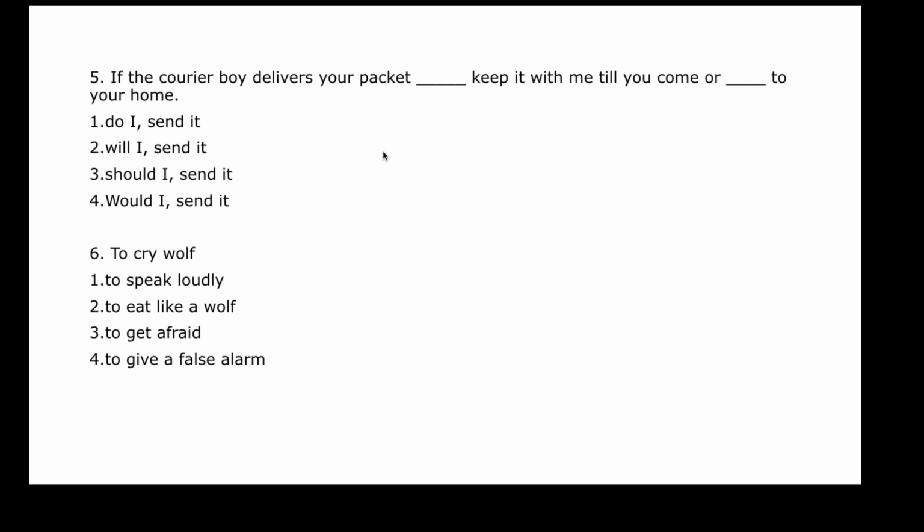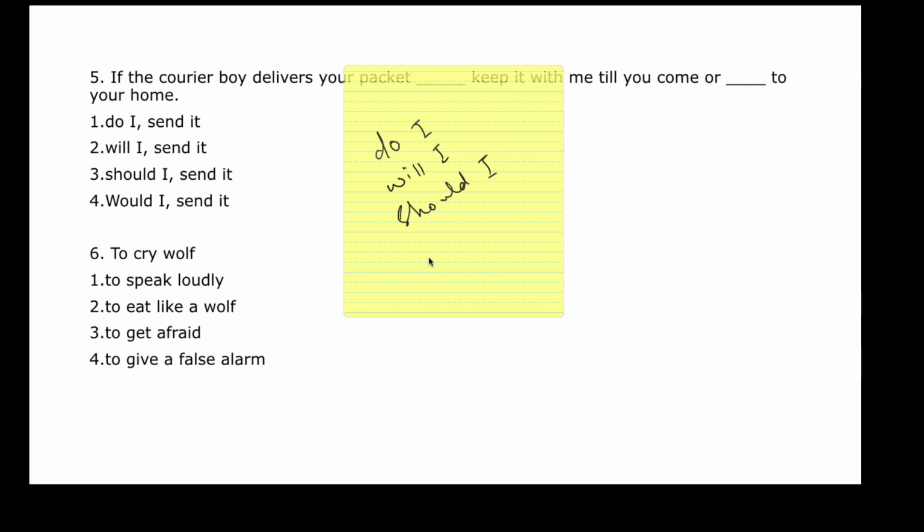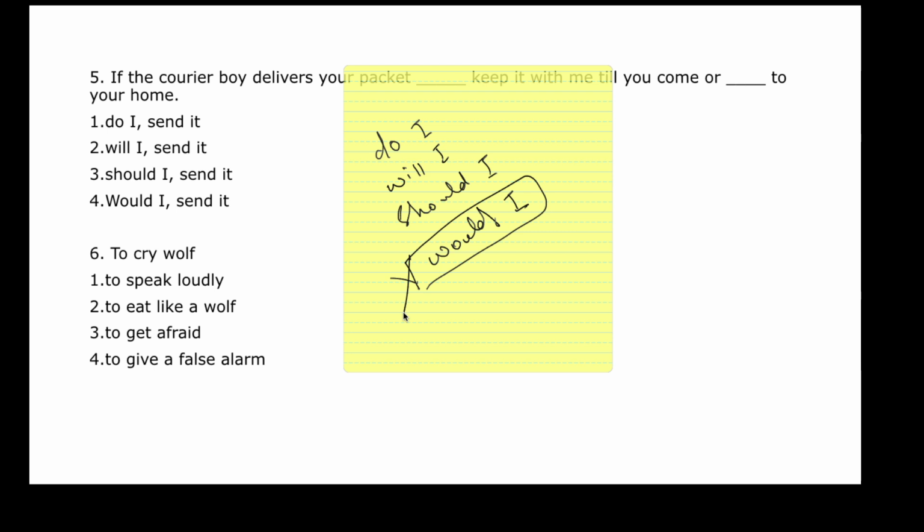Okay. So now you have four things. Do I? Will I? Should I? Would I? Now, "would I" will not be an option. Why? Because this is past. Would you have done this, the situation would have been different. This is past, so it can't be "would I" because I have to do it. It is from now, the exact time is now when I have the packet in hand. Whether am I going to send it to you or keep it with myself.